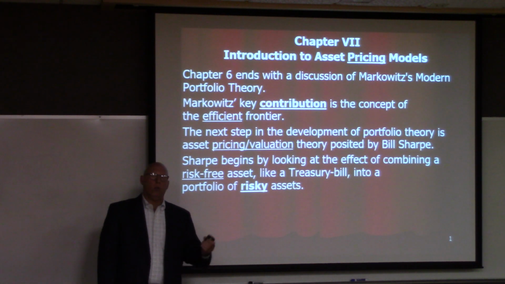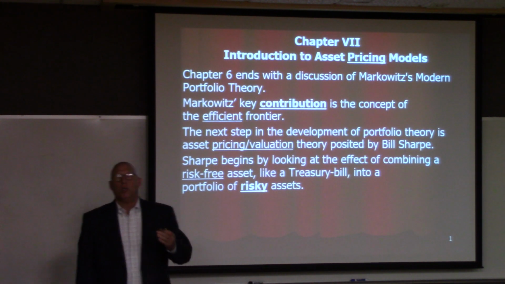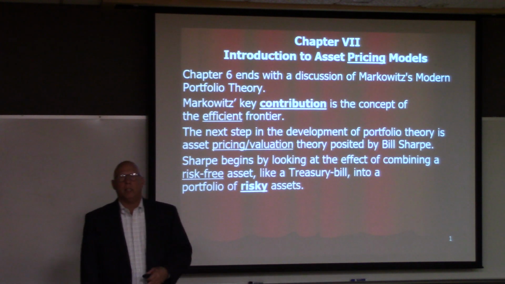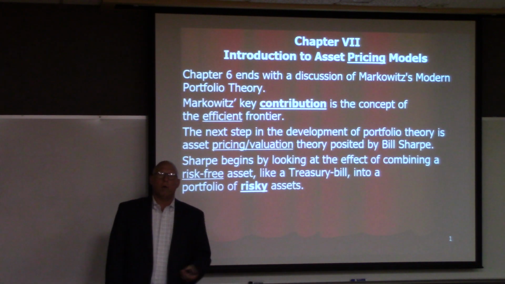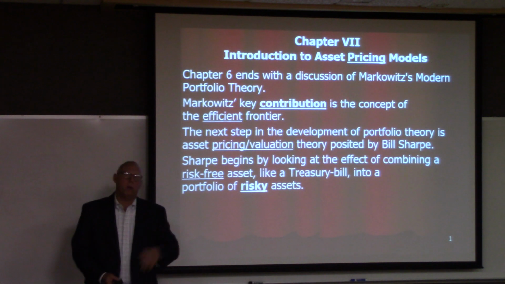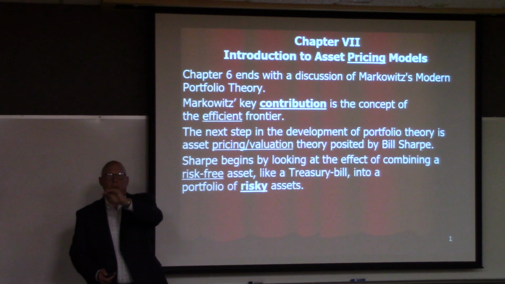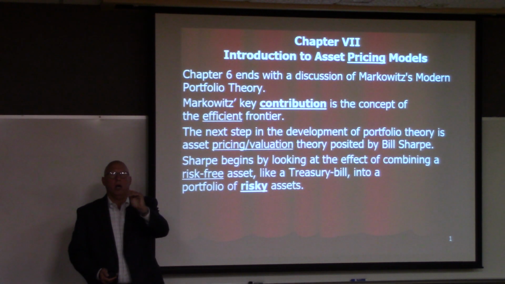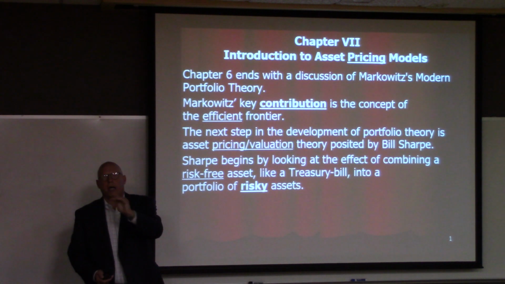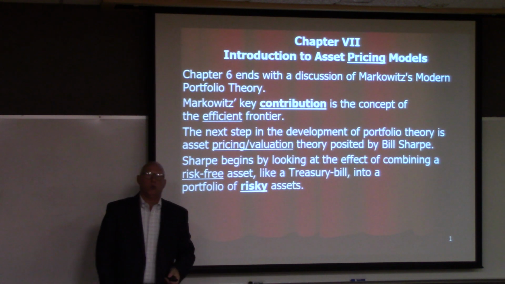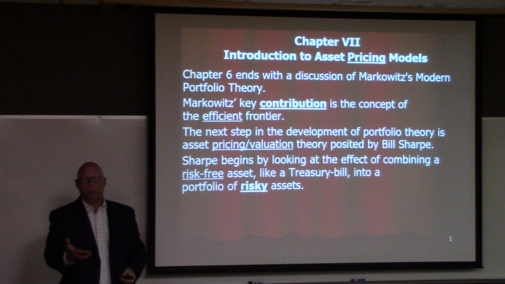He started thinking, what happens if we include a risk-free asset into a portfolio that already has risky assets? Remember the efficient frontier, which is the optimal combination of risky assets in a portfolio. So what happens if we add to those portfolios a risk-free asset?